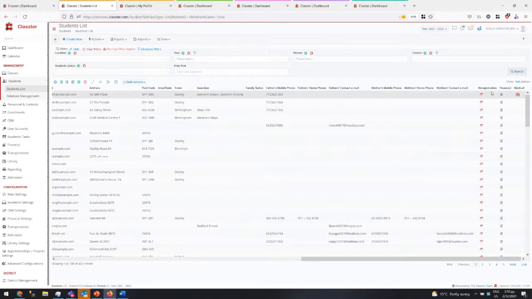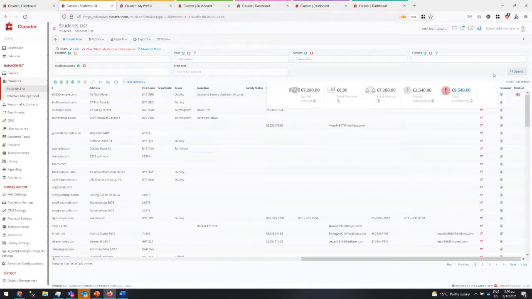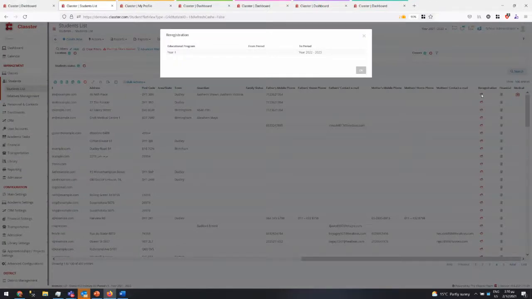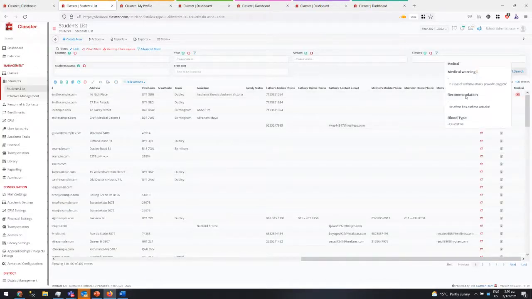Now, registration, financial, medical are 3 columns. You can have more information without opening the student form. Here you can see the financial overview, so you do not need to open all the students one by one. Re-registration shows whether the student has been sent to the next school period, or came from the previous school period. So this one has gone already to 22, 23. And then the medical information, where we can see the important medical information of the student.